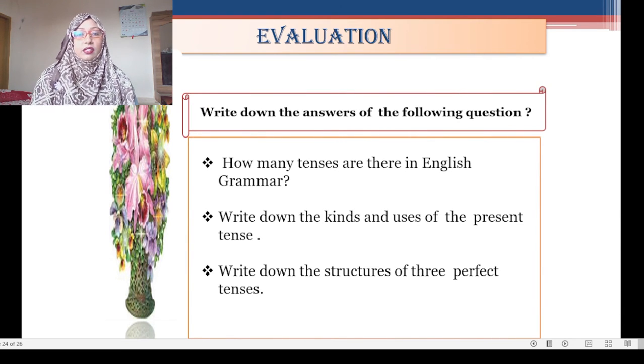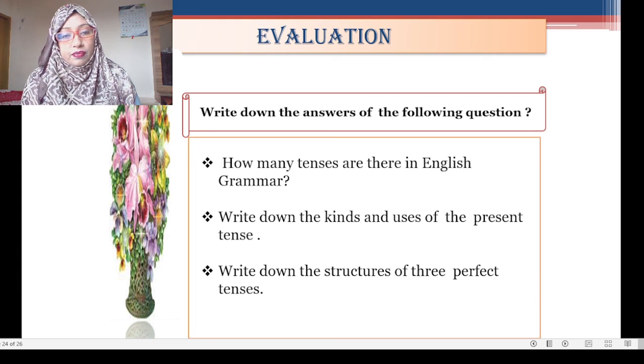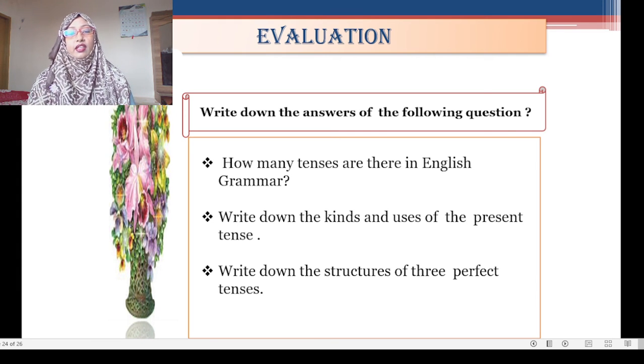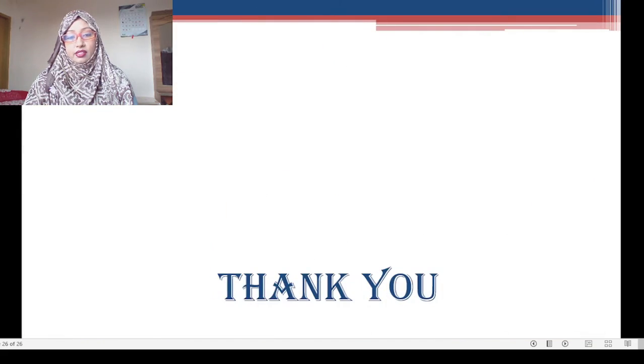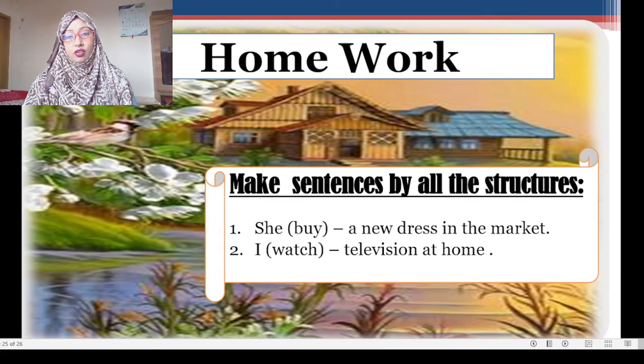So, evaluation. Write down the answers of the following questions. How many tenses are there in English grammar? Write down the kinds and uses of present tense. I have discussed this question, this answer, in my previous class. Write down the structures of three perfect tenses. I think you'll be able to write the answer.